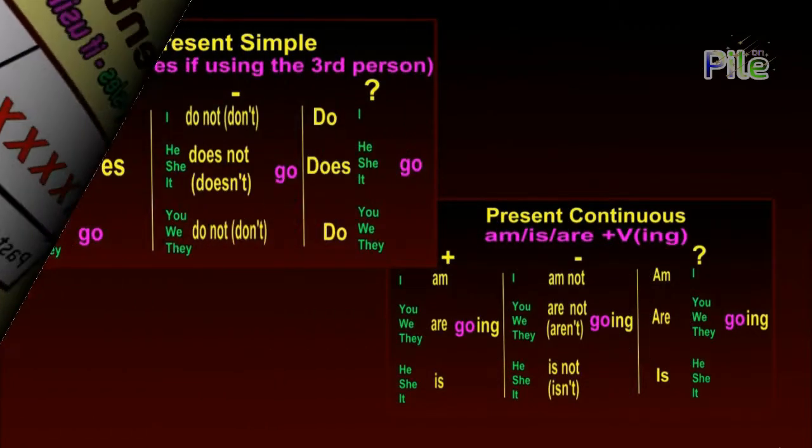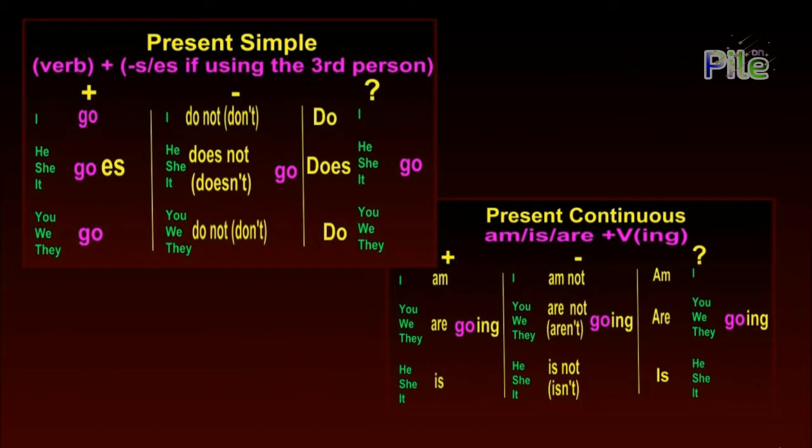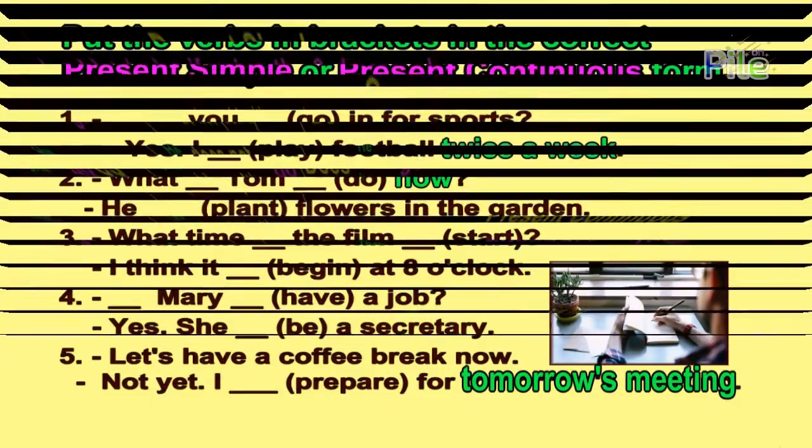We form the present simple tense by adding the ending s or es to the main verb in the third person singular. And if we want to make the negative or the question form, we use the auxiliary verbs do or does. And if we want to form the present continuous tense, we use the verb to be, that is am, is, are, and we add the ending -ing to the main verb.